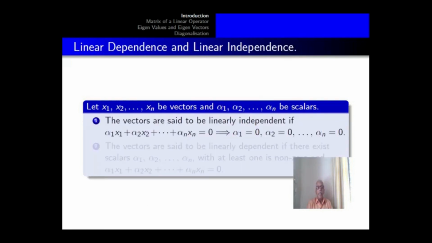Linear dependence and linear independence. Let x1, x2, etc. xn be vectors and alpha 1, alpha 2, etc. alpha n be scalars.